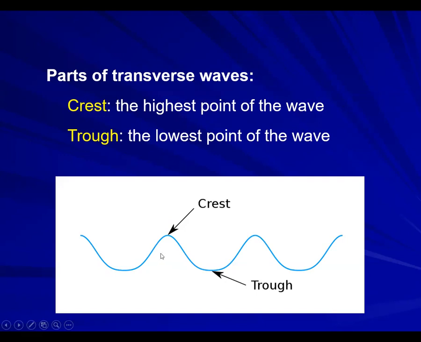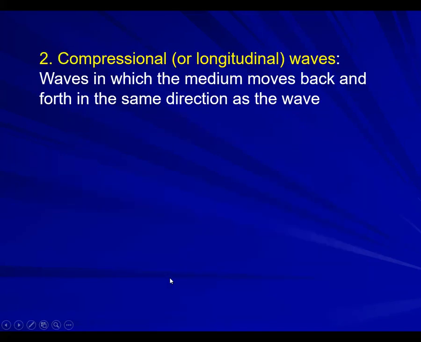Listen here, this is the wave and this is the start point of it. So in that way, we can say the highest point away from the wave, up, is called a crest, or the lowest point down from the wave is called a trough.